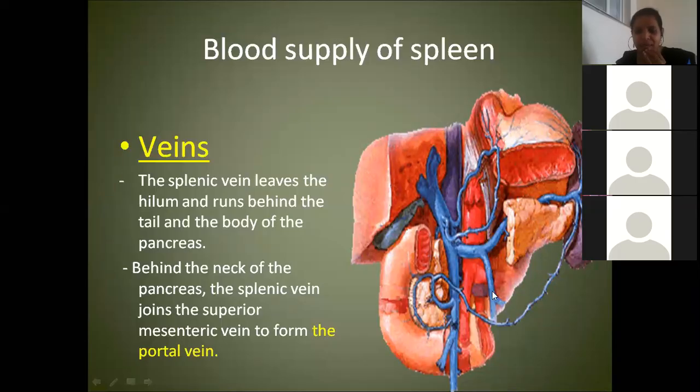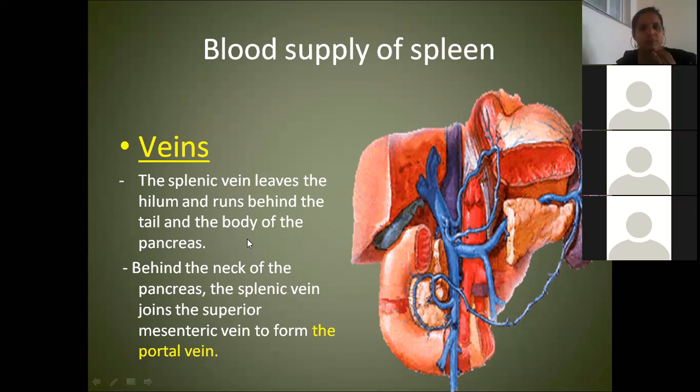Very good. Inferior mesenteric vein is draining into the splenic vein. So the splenic and superior mesenteric will join to form the portal vein. So that is the venous drainage of the spleen.